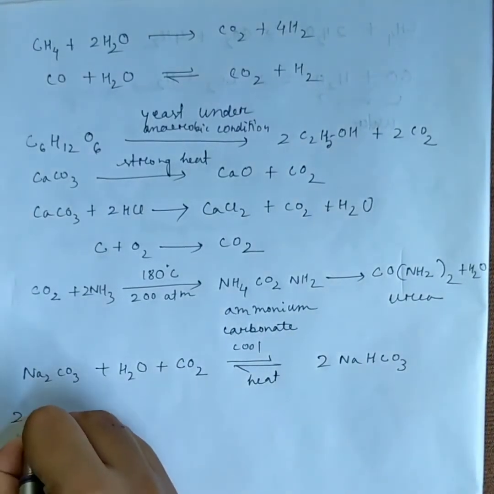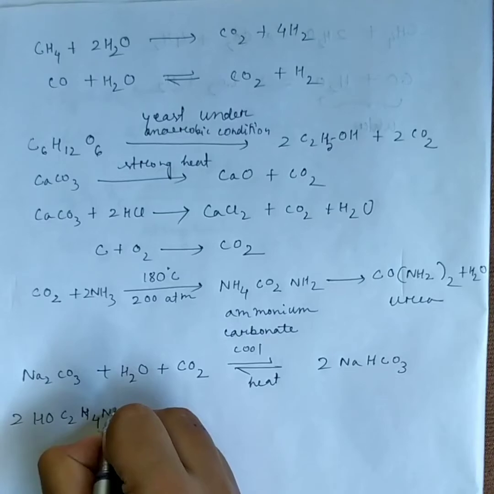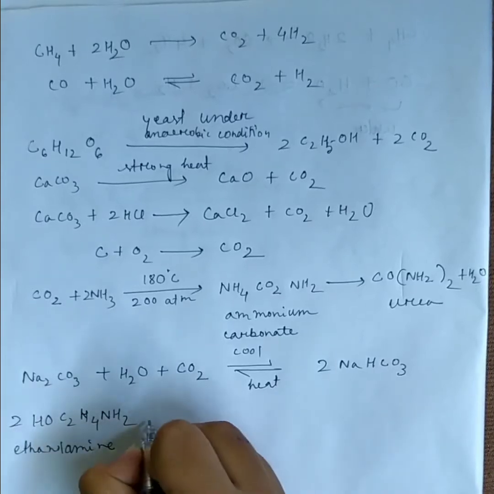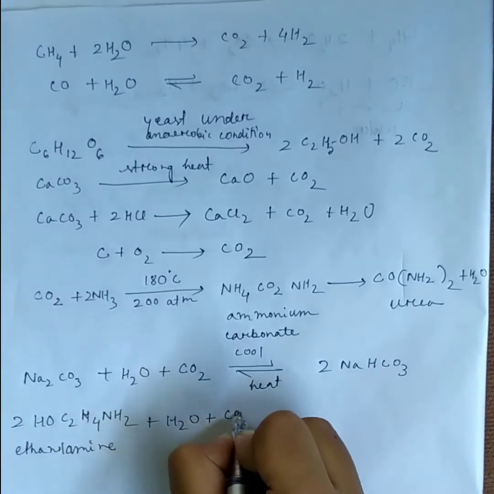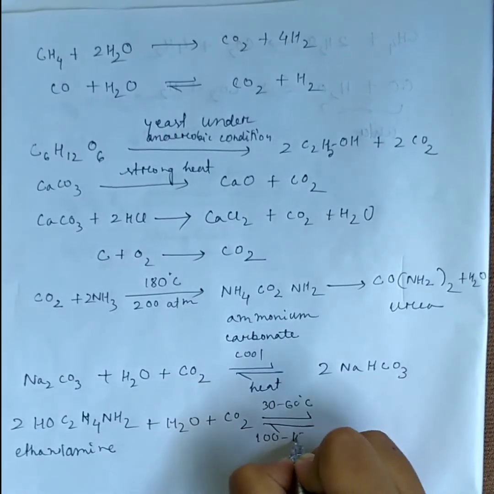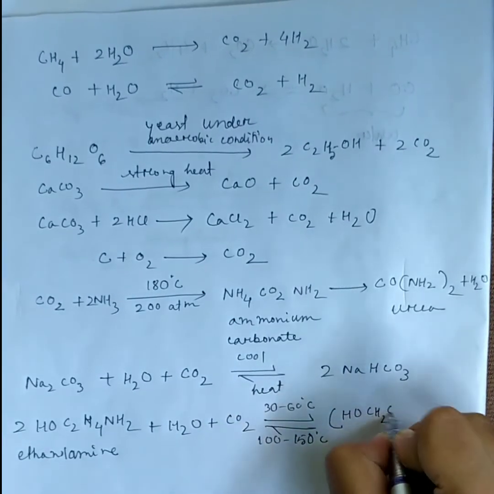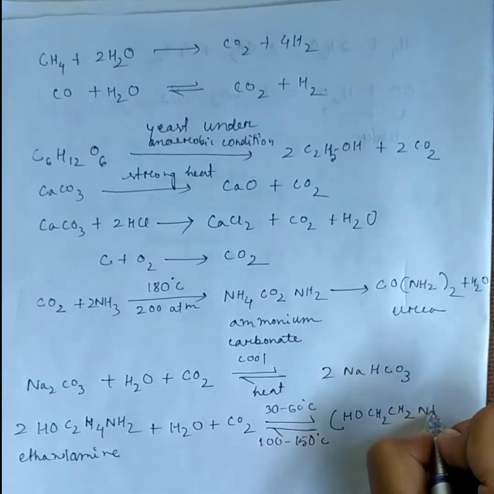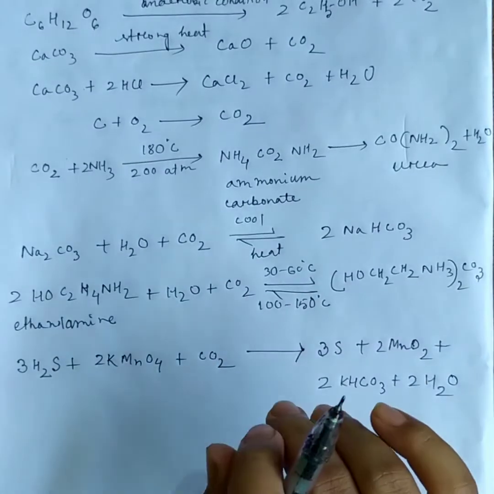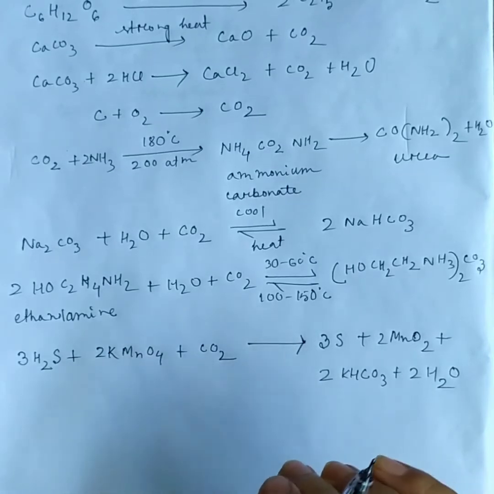Again, when ethanolamine reacts with water and carbon dioxide, at 30 to 60 degrees centigrade, and reversed at 100 to 150 degrees centigrade, then H2S impurity is removed by oxidation using a buffered alkaline solution saturated with KMnO4.